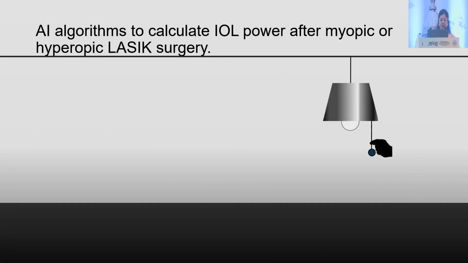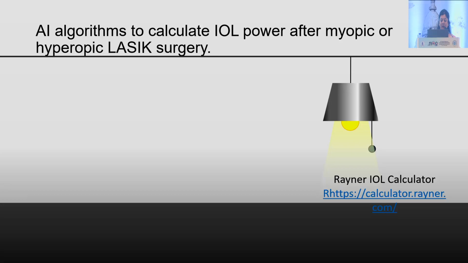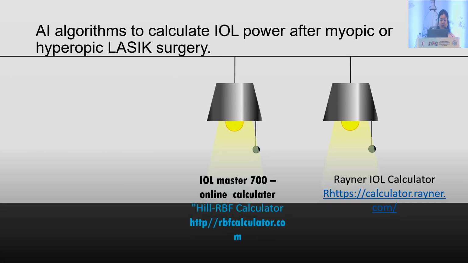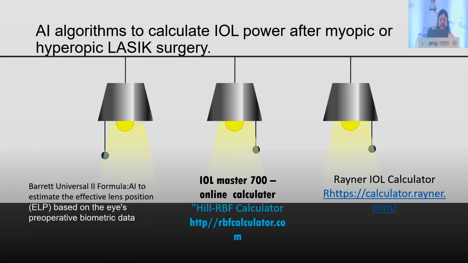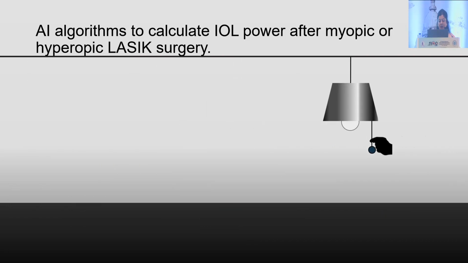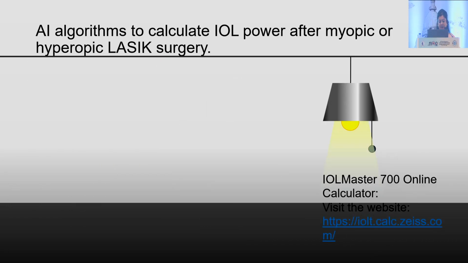Then coming to IOL power, after myopic and hyperopic surgery, we have Reiner IOL calculator. This is a website given down. IOL Master 700 online calculator. This is the Hill RBF calculator, again it is online based. Then we have Barrett Universal 2 Formula, AI to estimate the effective lens position based on preoperative biometric data. Then we have IOL Master 700 calculator online. This is the website given.